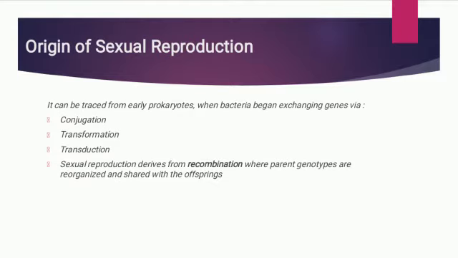Origin of sexual reproduction. Origin of sexual reproduction can be traced from early prokaryotes when bacteria began exchanging genes via conjugation, transformation, transduction, and sexual reproduction. Sexual reproduction derives from recombination, where parent genotypes are reorganized and shared with the offspring.